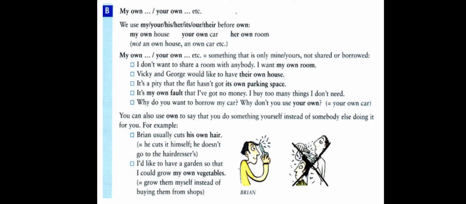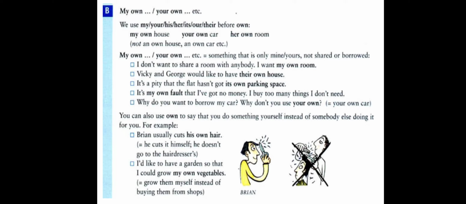I'd like to have a garden so that I could grow my own vegetables. Here, the person would like to grow his own vegetables. He doesn't want to buy vegetables from the market, no, but he wants to grow the vegetables by himself. Grow them myself instead of buying them from shops. It means like this.